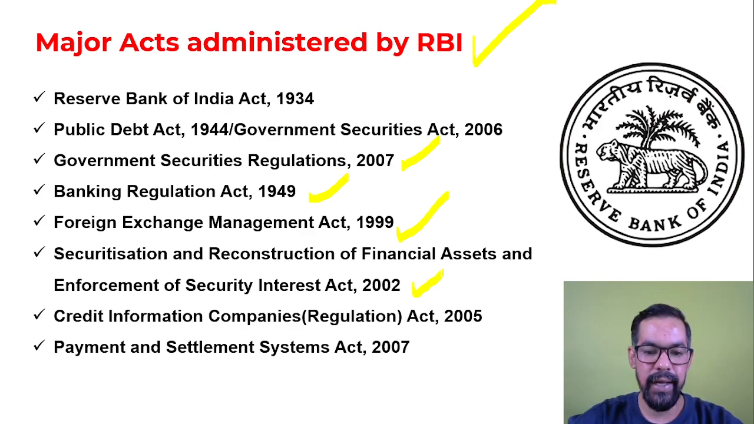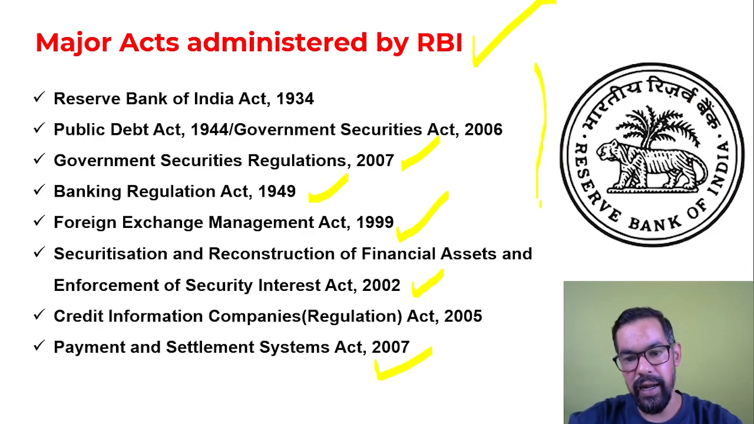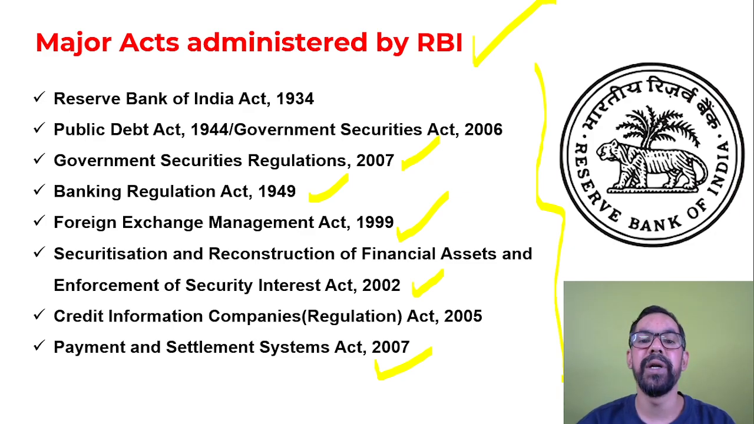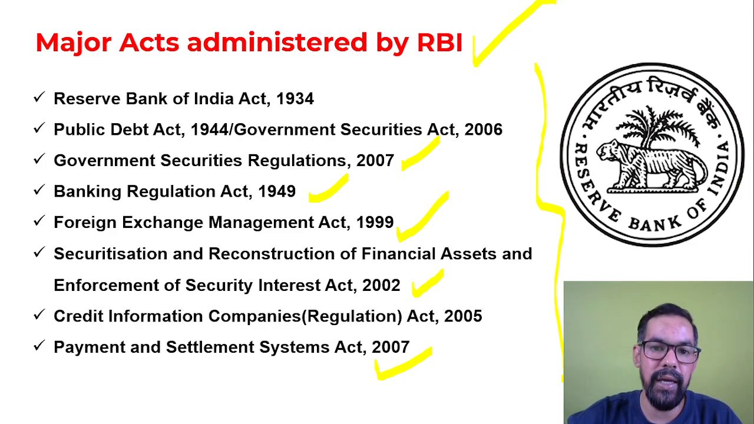And the Credit Information Companies Regulation Act 2005, and we have the Payment and Settlement Systems Act 2007. So these acts are administered by RBI, and if any changes happen with these, that is done by the board of directors of RBI. They even propose those changes.